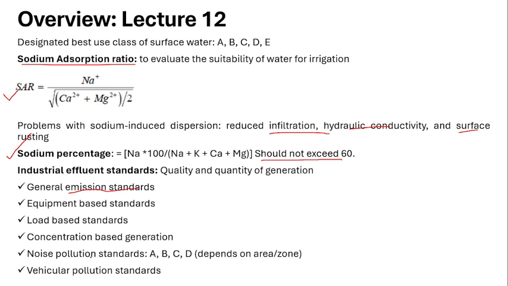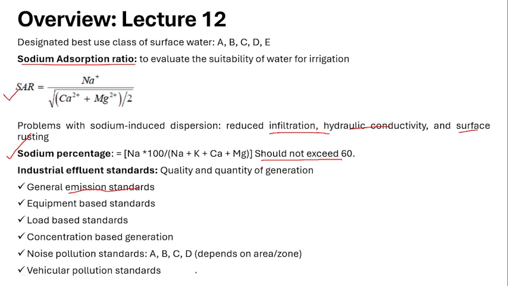Next is noise pollution standards. So noise pollution standard means based on the territory. It depends on the area also. Like for the working zone, there will be a different standard. For schools, there will be a different standard. Like that, based on the zone, the standards are classified into A, B, C, D categories.